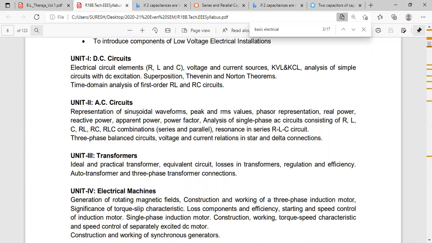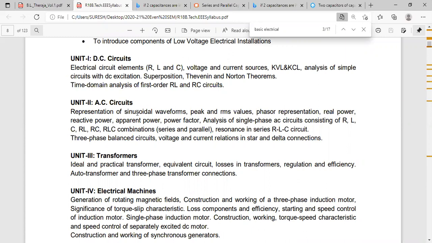For this, what will you write in the answer? Write down the circuit diagram. Next, average value derivation, RMS value derivation. There is no need to draw the waveforms. I have drawn the waveform for your understanding purpose. And circuit operation is also not needed. Only circuit diagram and derivations for average and RMS. If you write this, they'll give full marks.